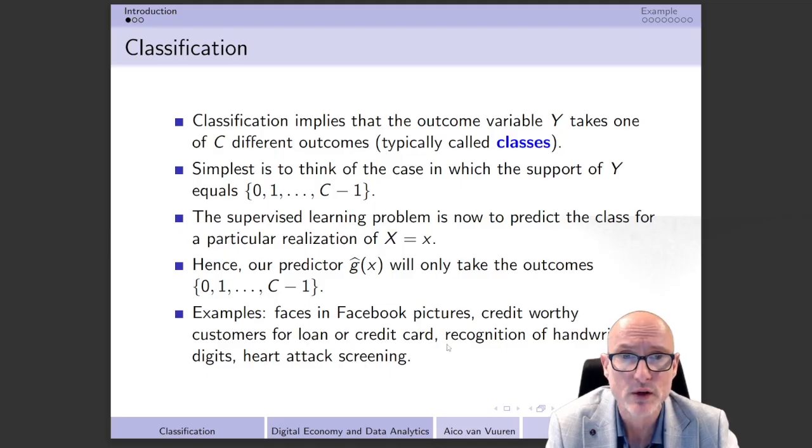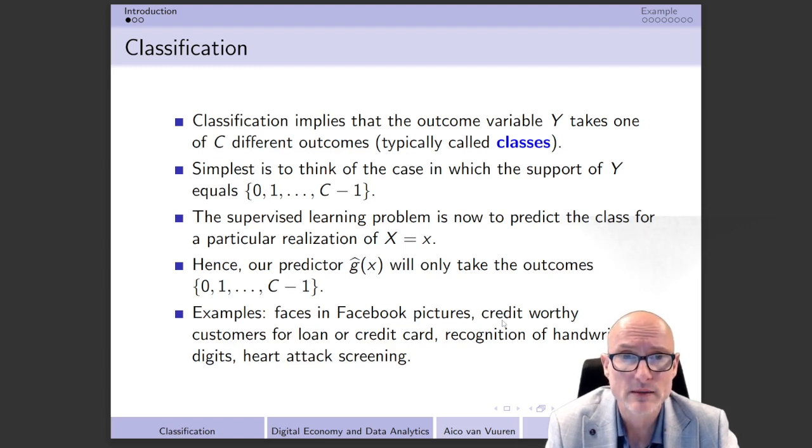But we can also think of other examples. We can, for example, think of the recognition of handwritten digits. Or more generally, we can think of recognition of letters in the alphabet.